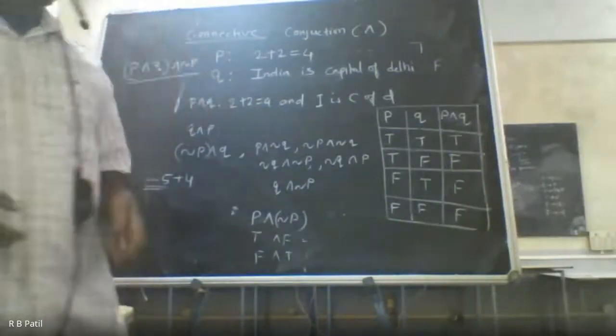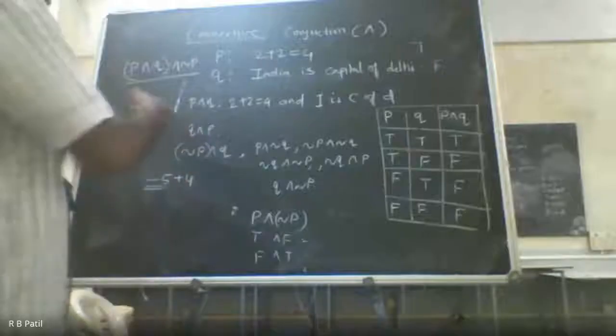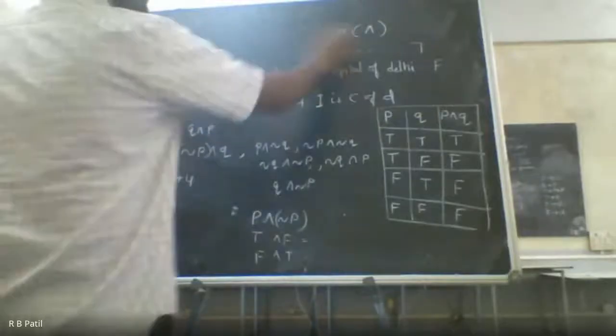All outcomes are false. So what output are you getting? False. All false. Okay, how is it possible?